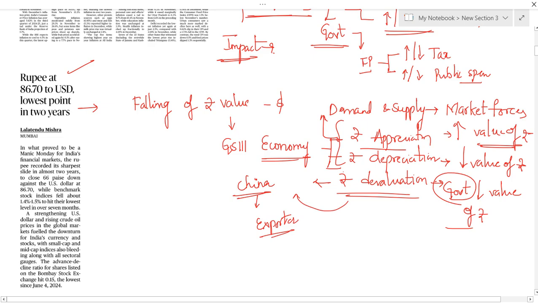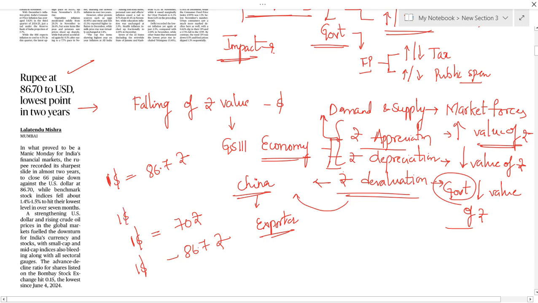So this article is saying that there is decreasing of value of rupee. That means now $1 is equal to 86.7 rupees. For example, to make you understand what appreciation and depreciation are, if you take one standard like $1 is equal to 70 rupees, and now $1 is equal to 86.7 rupees.